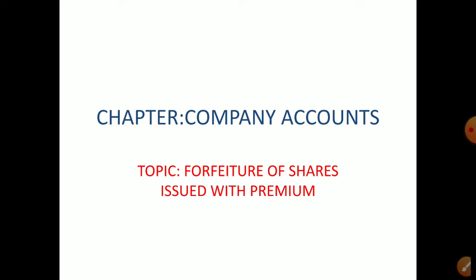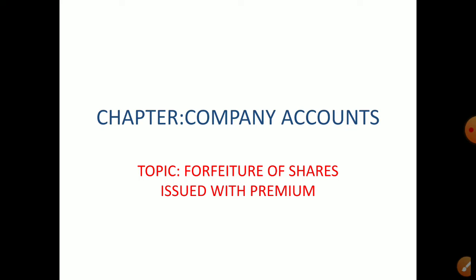Like this, installment wise, the company can collect the money. And when a company purchases any assets, it can also issue shares to the vendor. That is what we studied: issue of shares for consideration other than cash. Then issue of shares can be at par or at a premium. The two cases we studied.